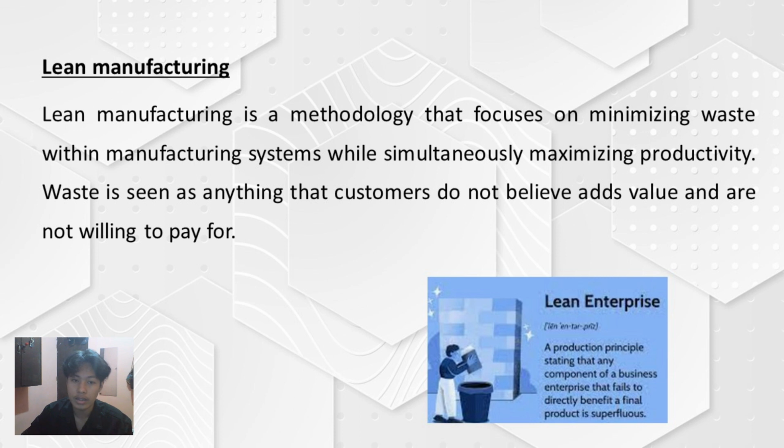You want to get rid of all the stuff you don't need, so you have more space and can find things easily. In manufacturing, it's about getting rid of anything that doesn't help make the product better or faster. This way, you use your resources efficiently and make things that customers really want.